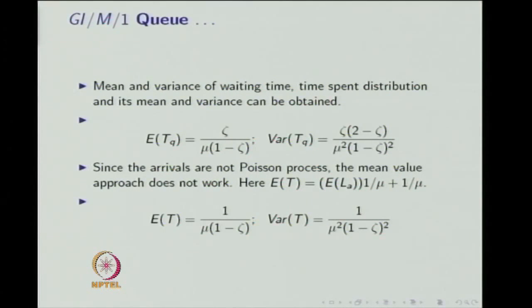By adding the mean service time, you can find the mean of time spent also. You cannot use the mean value approach because the arrivals are not a Poisson process. So, you can find the average time spent in the system, E[T], as the average number of customers seen at the arrival epochs, E[L_A], multiplied by 1/mu, plus the average service time, 1/mu, which will give the average time spent in the system. Since the arrivals are not a Poisson process, we cannot use the mean value approach.